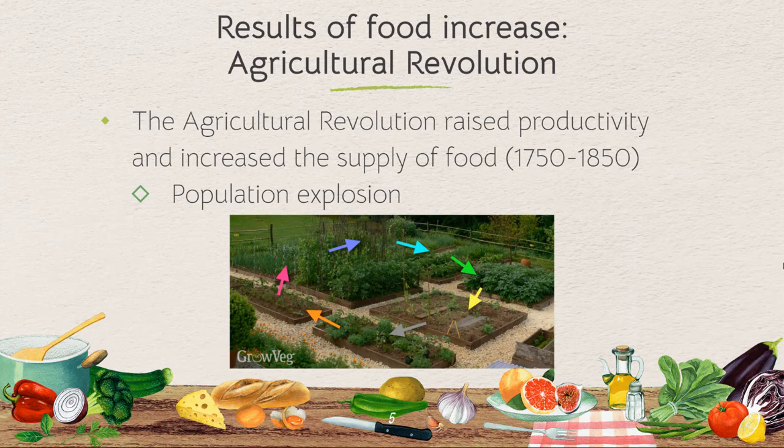We're going to see a population explosion, like we said, especially with access to more food. When you have a surplus amount of people, we're going to see more urbanization. Crop rotation with no fallow periods is also going to increase food supply. And then again, we saw animal husbandry with more food and selective breeding.